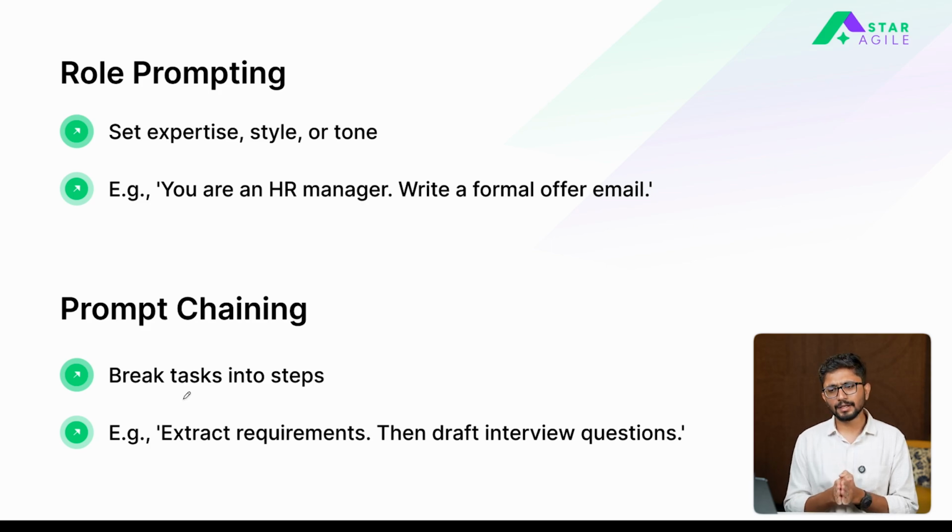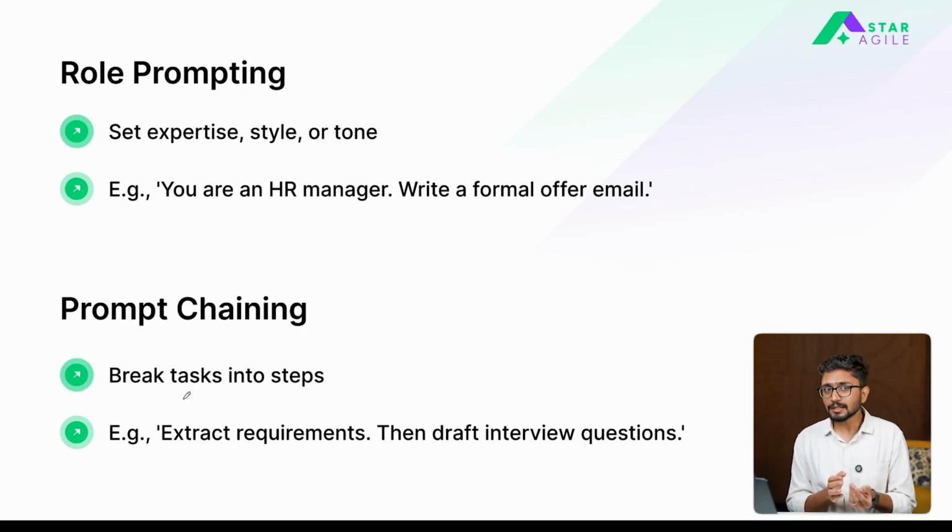So in role prompting, as I mentioned at the start, the idea is to set some expertise, style or tone to your input prompt. So here you can ask the model to behave in a certain way or to generate responses in a certain way. So you can tell the model to behave as an HR manager, and you can ask it to write a formal email or a formal offer letter to a particular candidate.